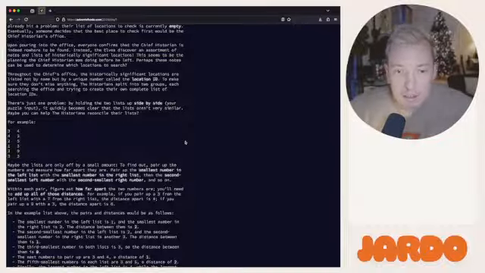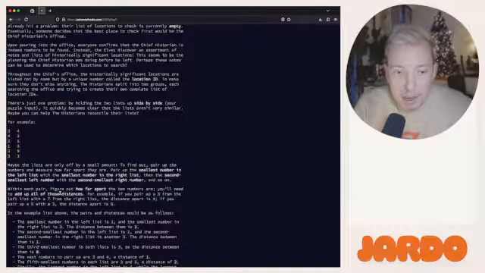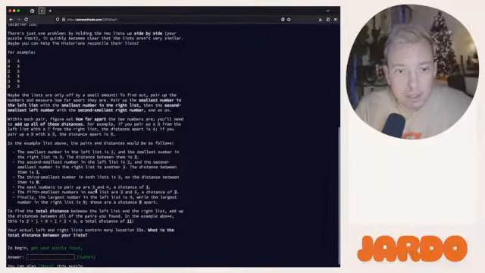Within each pair, figure out how far apart the two numbers are. You'll need to add up all those distances. For example, if you pair up a 3 from the left list with a 7 from the right list, the distance apart is 4. If you pair up a 9 with a 3, the distance apart is 6. In the example list above, the pairs and distances would be as follows.